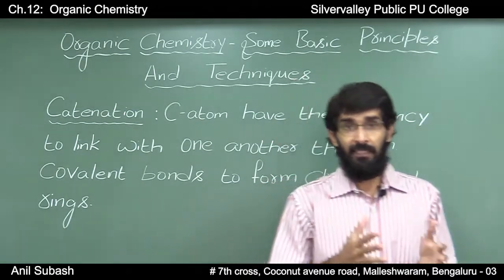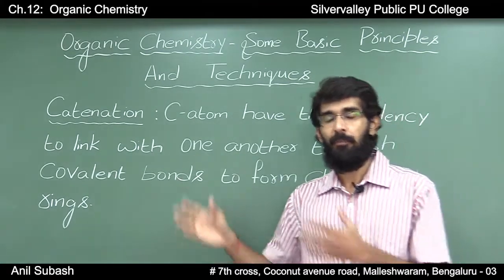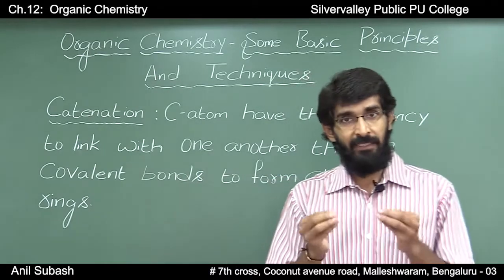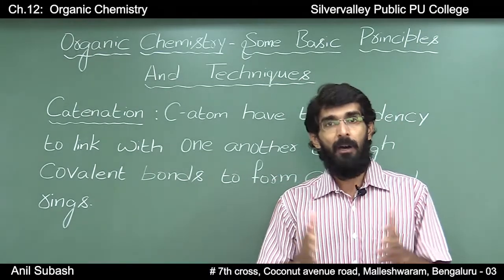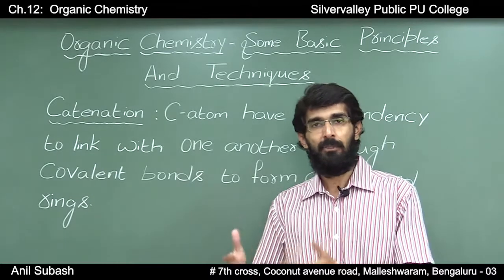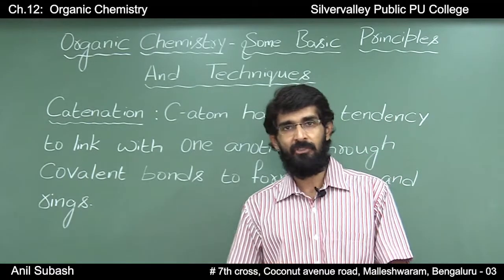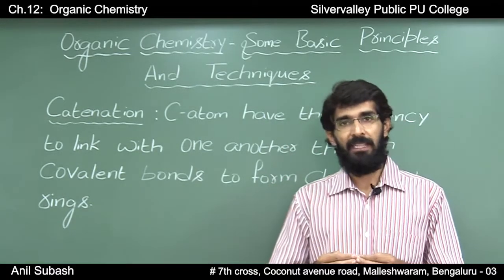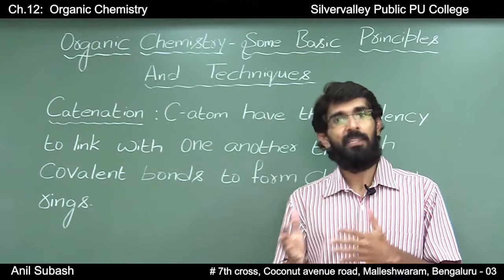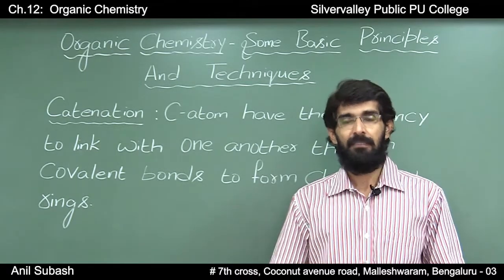None of the other elements can form such big chains or rings, but carbon has the tendency to form long chains by linking to one another through covalent bonds, and this property is known as catenation. This property makes carbon unique from all the other elements found in nature.